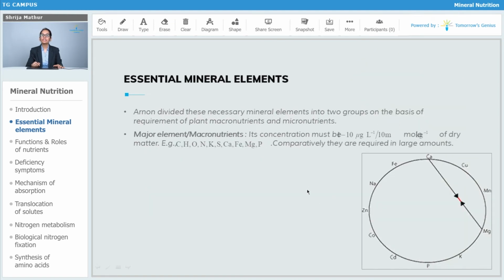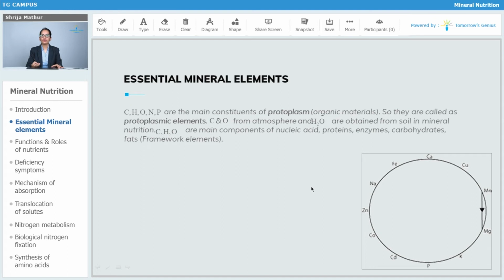Arnon divided these necessary mineral elements into two groups on the basis of the requirement of the plant: macronutrients and micronutrients. Major elements, the macronutrients, are those whose concentration must be 10 micromoles per gram of the dry matter, like carbon, hydrogen, oxygen, nitrogen, potassium, sulfur, calcium, iron, magnesium and phosphorus. These are comparatively required in larger amounts, so they are the macronutrients.